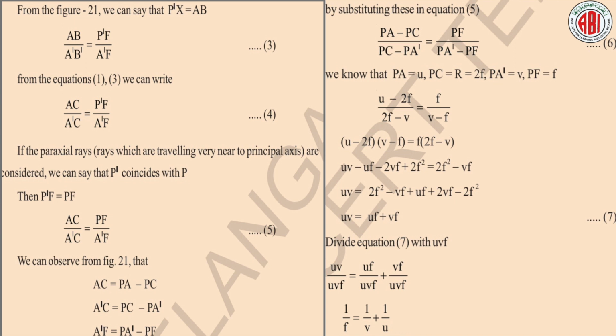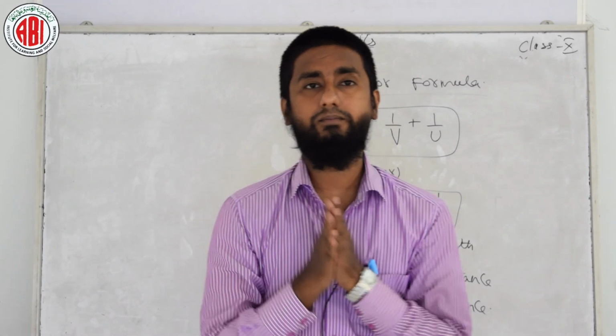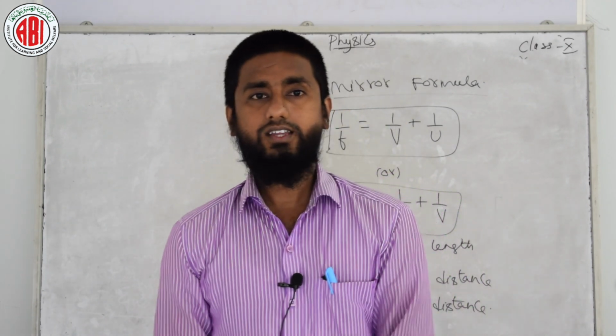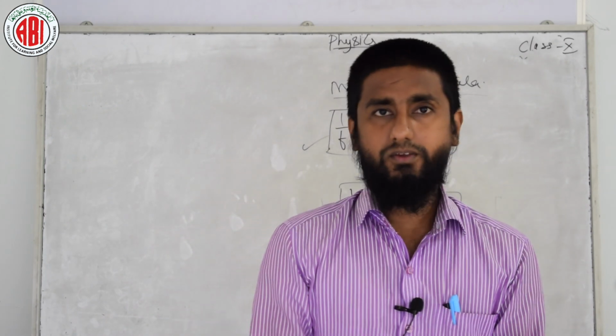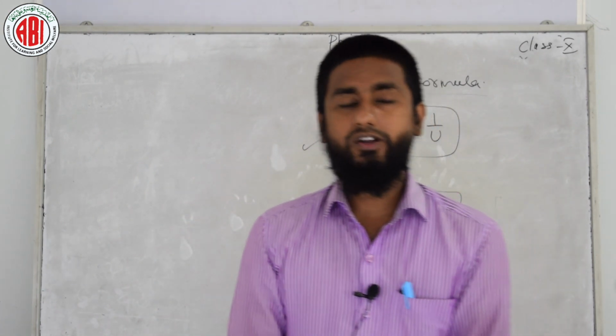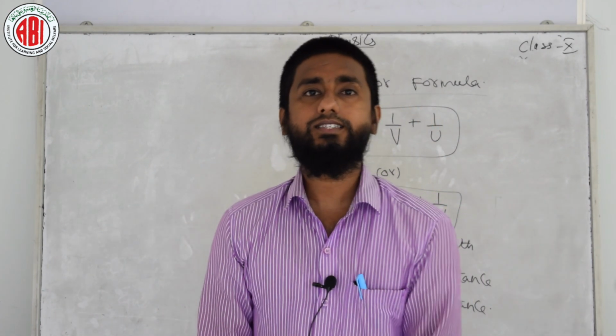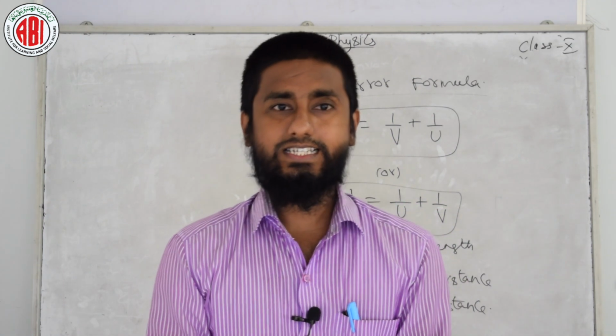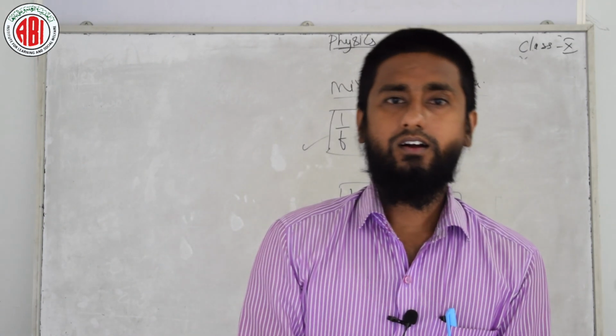Now I am telling you the sign convention theory. This theory I am also placing on your screen. If you want, you can copy it down also. Sign convention is nothing but the sign convention for the parameters related to the mirror equation. The first point is that all distances should be measured from the pole.